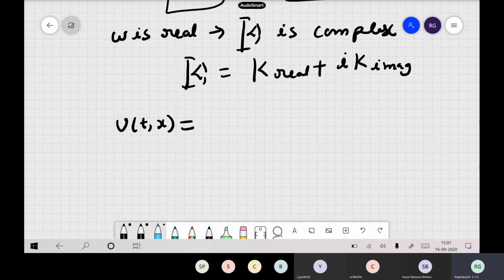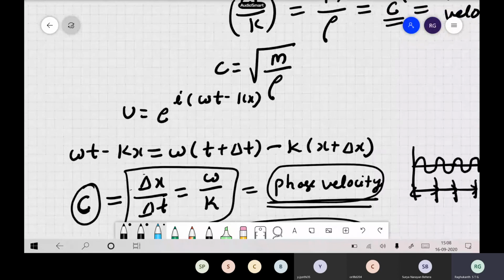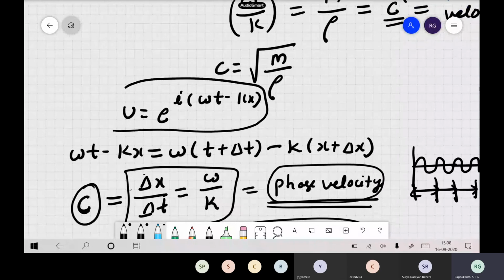Now if you substitute in e^(i(ωt − kx)), this is our solution. What happens in this expression if k is complex, with an imaginary portion and a real portion? So i into i, what happens?